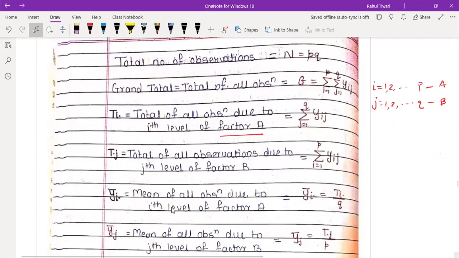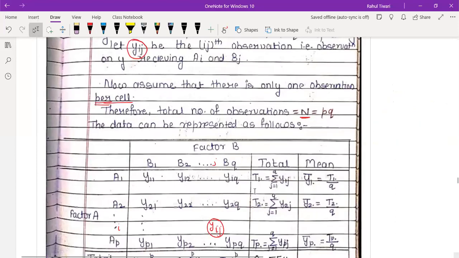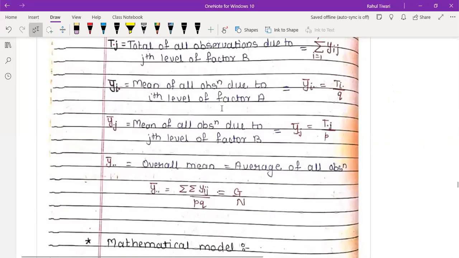Similarly, when you consider y bar with respect to i, that means total treatment upon number. अभी this dot मतलब क्या? इसमें कितना factor है? j में कितना factors है? देखो j में how many factors you have? q. So divide by q. It is something like that, which I have explained here. Same thing they have written in the form of a statement. Okay? So you can just go through that.